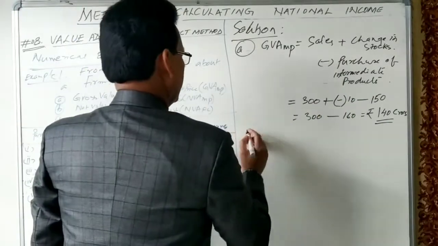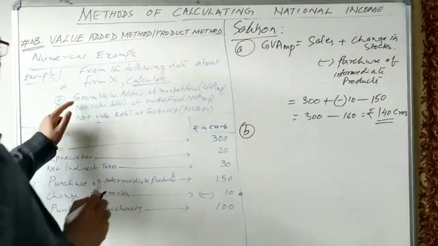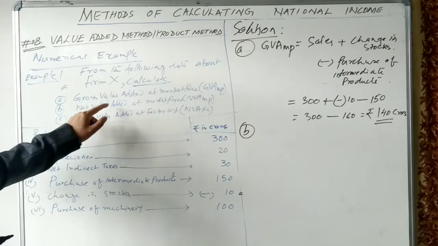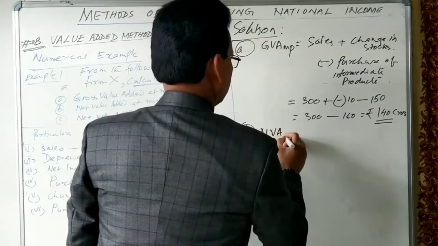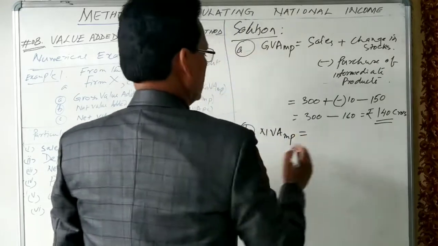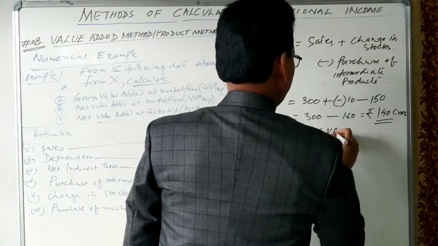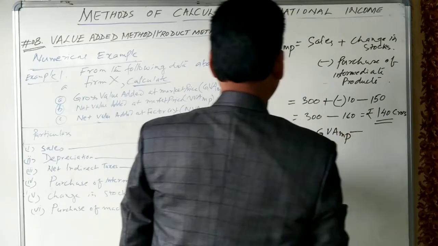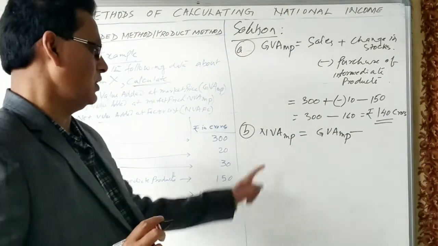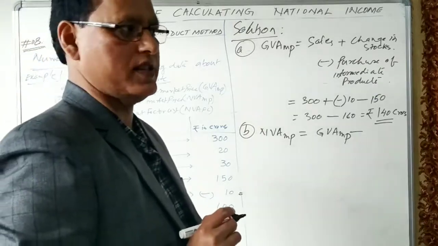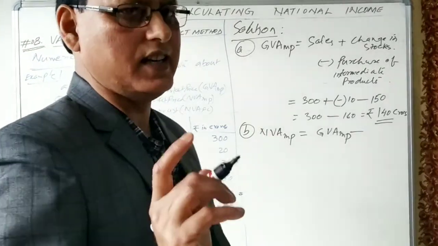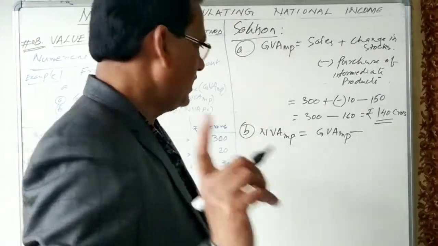Number B is given. Calculate net value added at market price. Net value added at market price is equal to gross value added at market price minus depreciation. I told you the difference between gross and net. Always remember that the difference between gross and net is the value of depreciation.